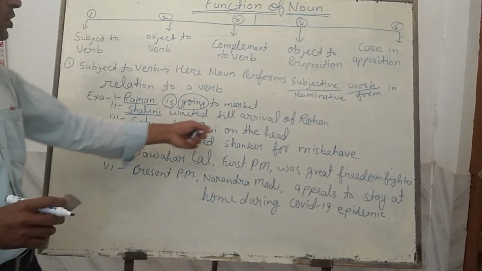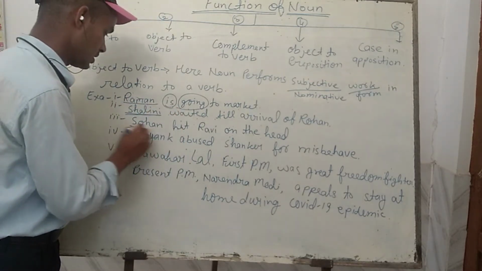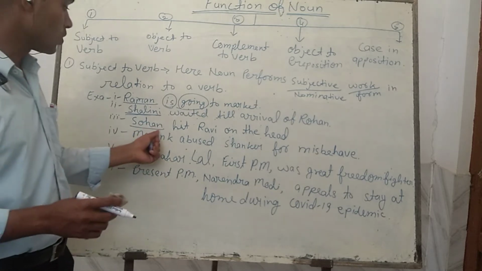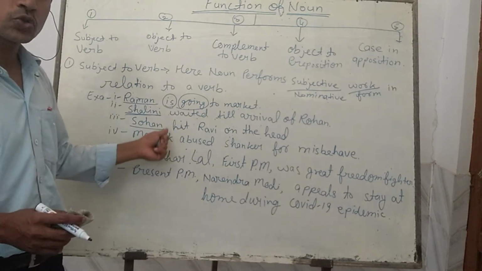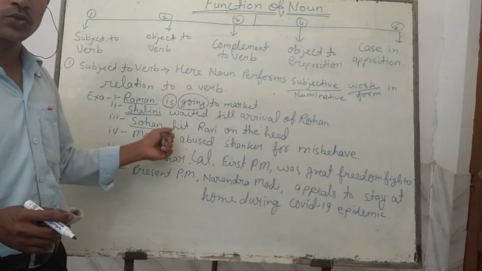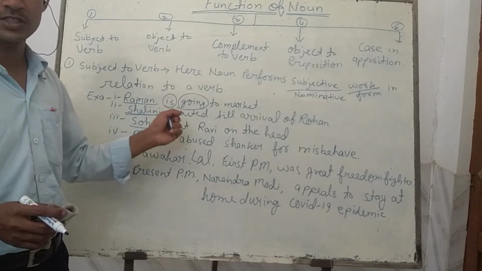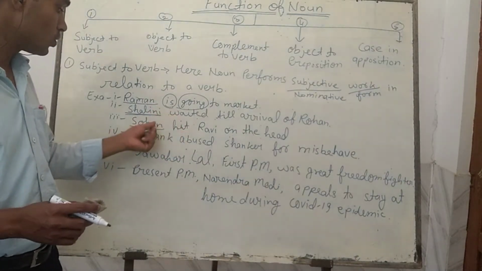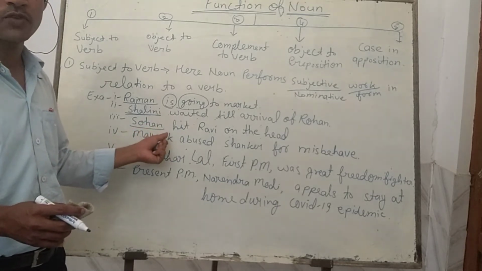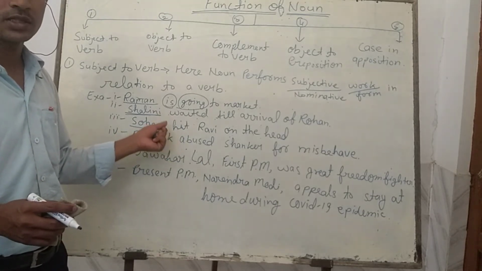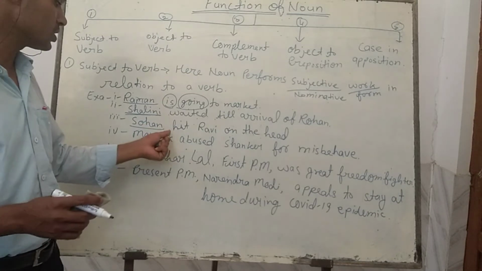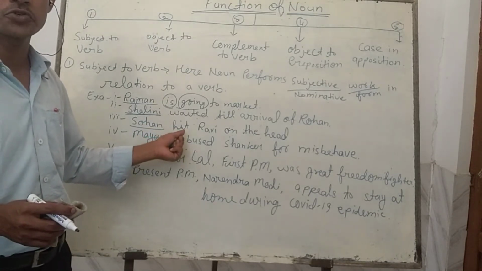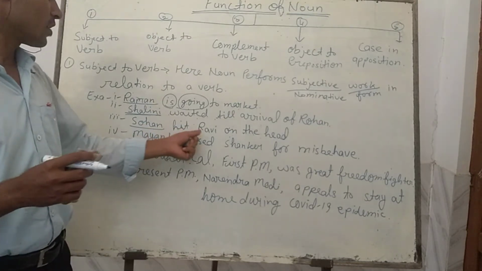In the same way, here Sohan hit Ravi on the head. Who hit? Sohan hit. Means the doer of the action, that is the hitting, is Sohan. Here Sohan is performing some task, and that task is of hitting, to strike someone else, Ravi, on the head.